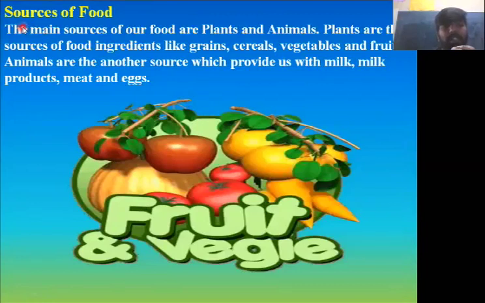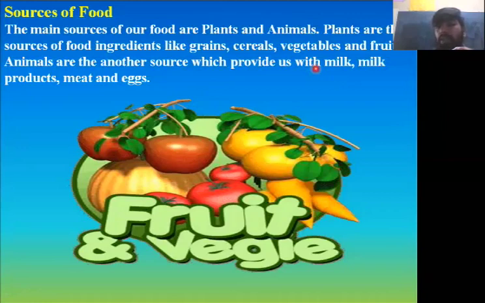Next concept is sources of food. The main sources of our food are plants and animals. As I told you in the previous slide, the main source of food is plants or animals. Plants are the sources of food ingredients like grains, cereals, vegetables and fruits. From plants, what can you get? You can get grains, cereals, pulses, vegetables, fruits. Animals are the other source, which provide us with milk products, meat, egg.